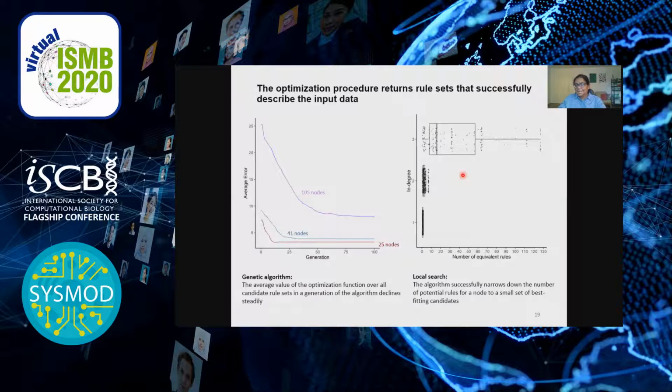The x-axis on this plot shows the number of equivalent rules returned by the local search for nodes with the in degrees that are plotted on the y-axis. The maximum number of possible rules increases with the increase in degree, and the better the algorithm is at learning from the training data, the smaller the ERS. We see that for the complex case of nodes with in degree 3, the average size of the ERS is less than 20. This represents a significant decrease from the maximum possible number of rules, which is 127.